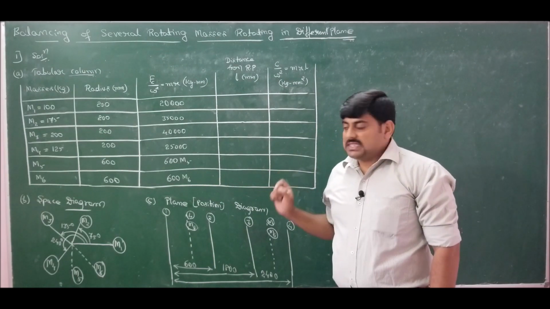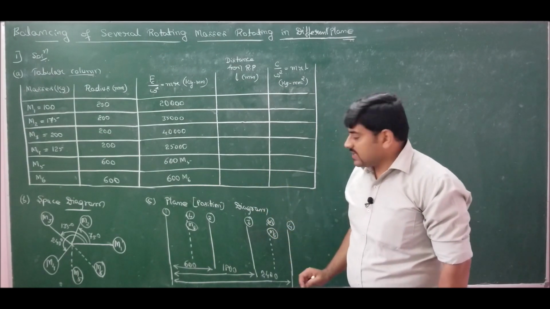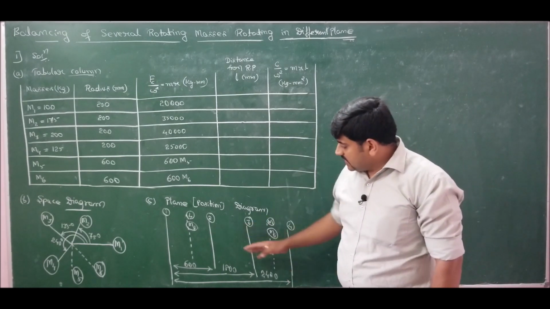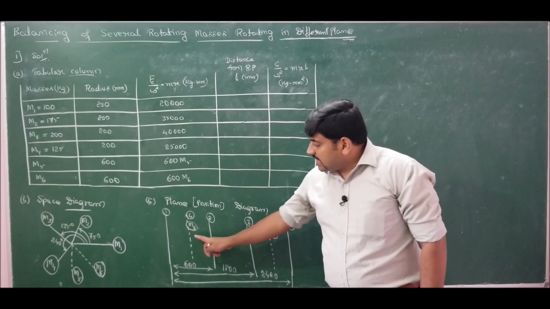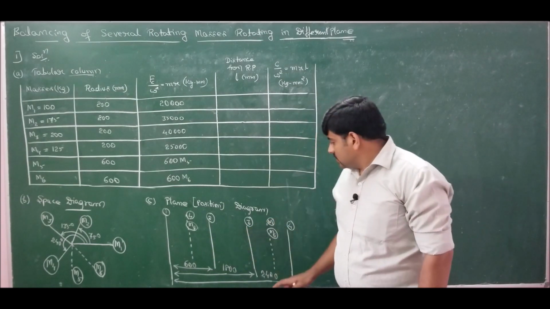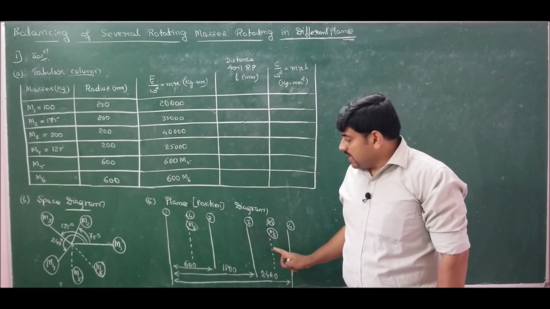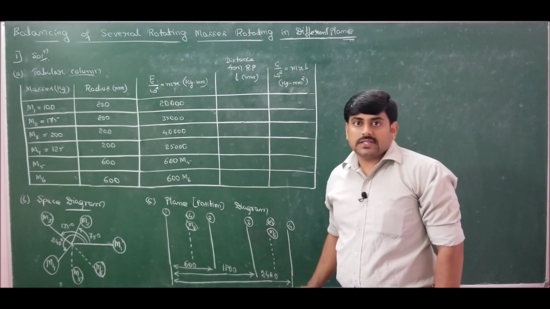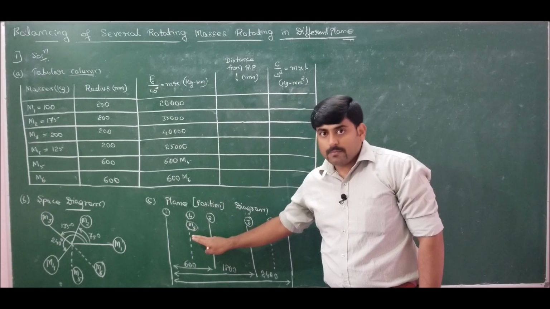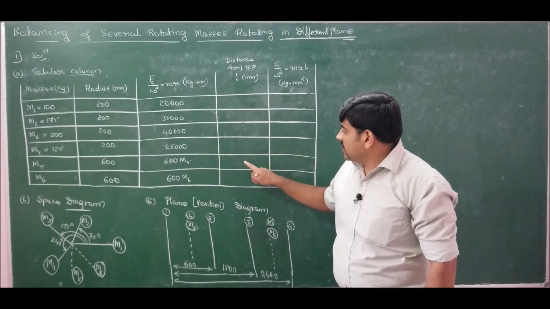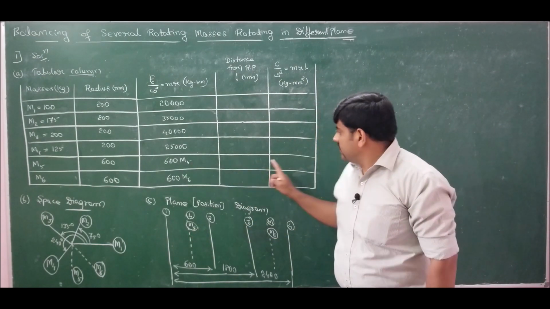So with this basic knowledge, let me choose the reference plane. This is the plane diagram which is given in the question for us. Now either I can choose L as the reference plane or I can choose M as the reference plane. Any one among these 2 can be chosen. If I choose L as the reference plane, the distance of L from plane L is 0. So here I should put 0, and anything will become 0.